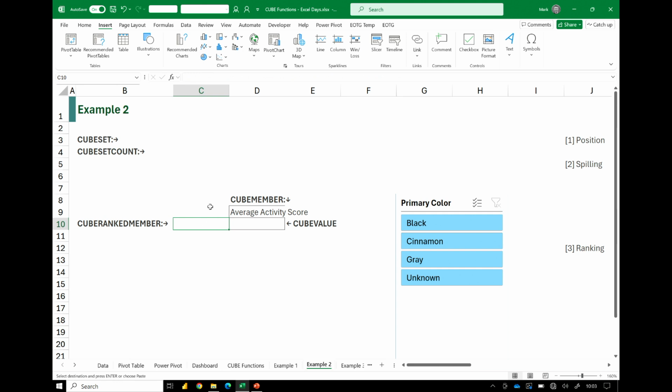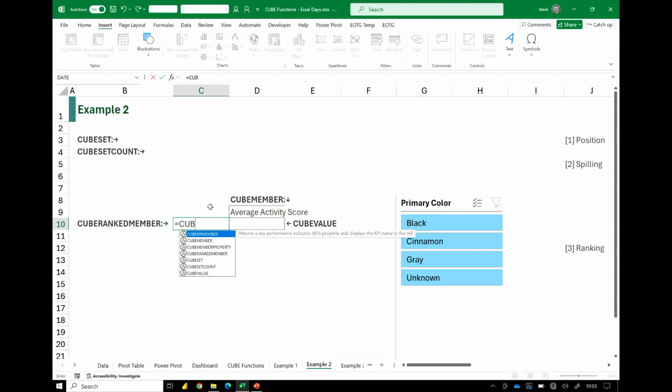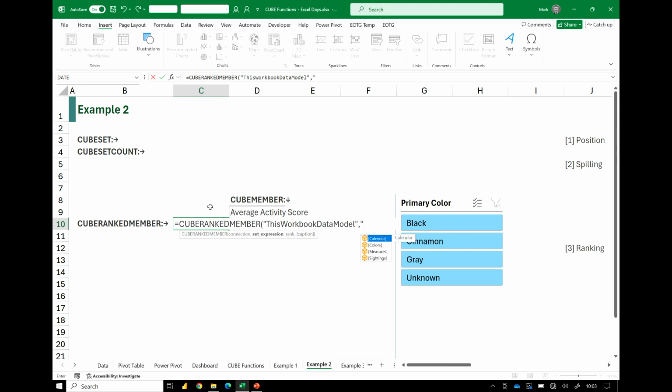I'm going to copy my cube member from here into the other sheet, just to save a bit of time. So we have our cube ranked member. Again, we're going to connect to this workbook data model, and again, to our calendar table. This time, let's get the date.